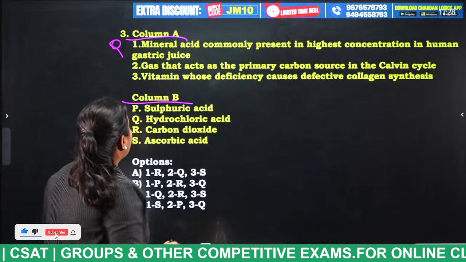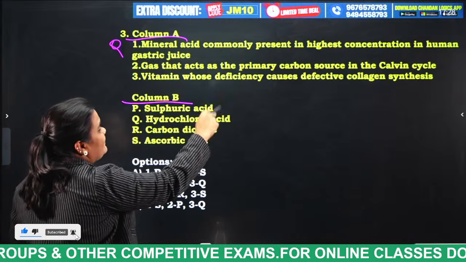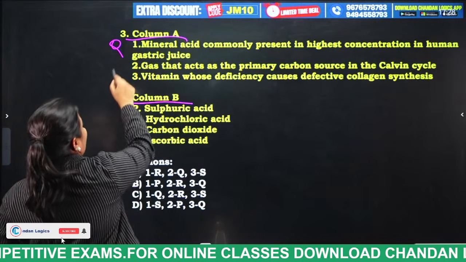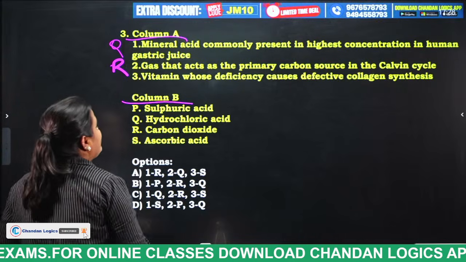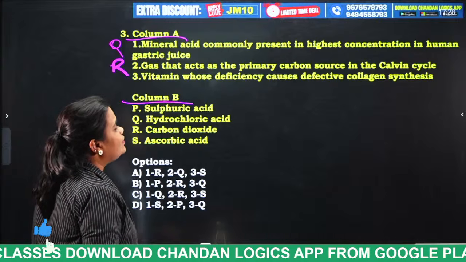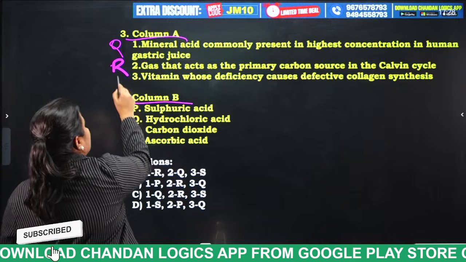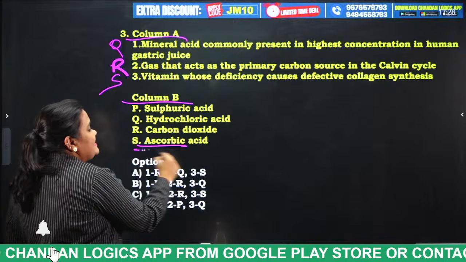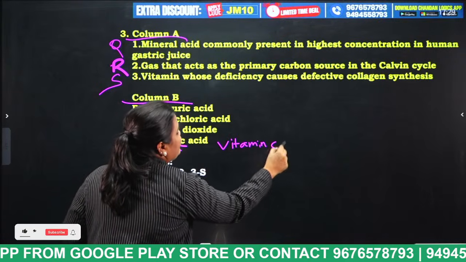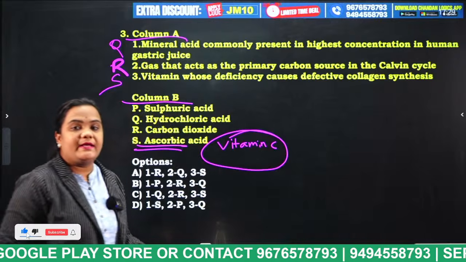Okay, so next, the gas that acts as the primary carbon source in the Calvin cycle. So what is that gas, students? The gas is carbon dioxide. And finally, the vitamin whose deficiency causes defective collagen synthesis is ascorbic acid. Ascorbic acid is nothing but what, students? Vitamin C. If there is a vitamin C deficiency in our body,